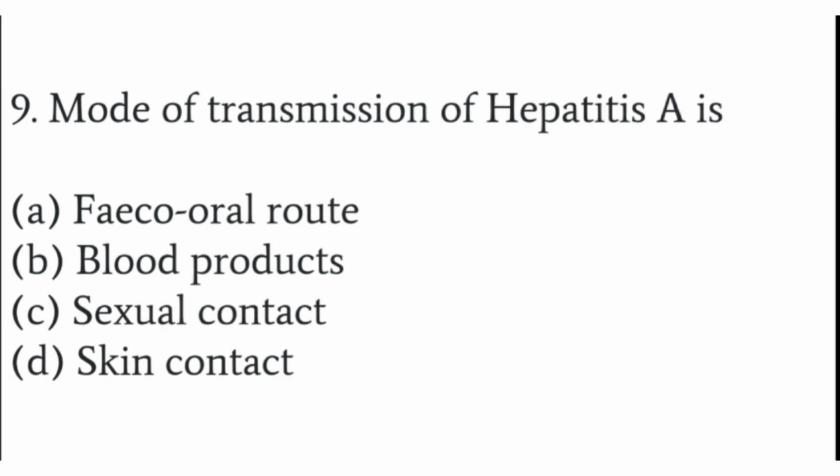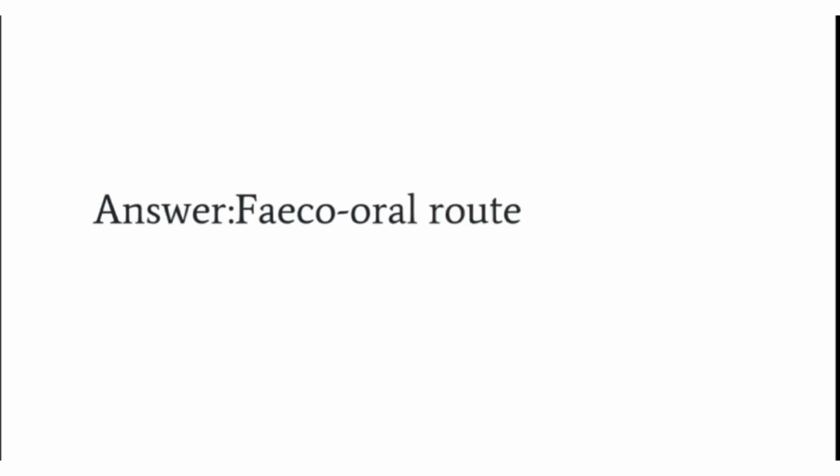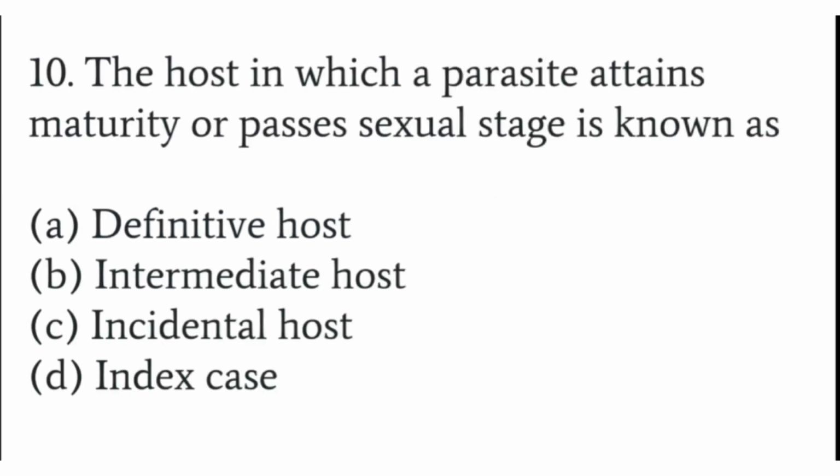Mode of transmission of hepatitis A is by fecal-oral route, blood products, sexual contacts, or skin contact. The mode of transmission of hepatitis A is through the fecal-oral route. If the patient's stool is contaminated and somehow reaches food or some particle through the fecal-oral route, then this virus can be spread like that.